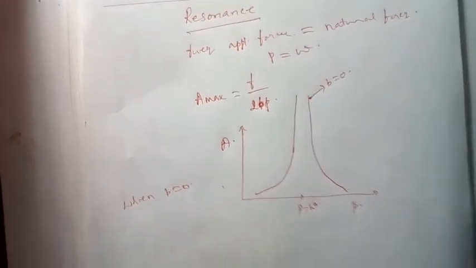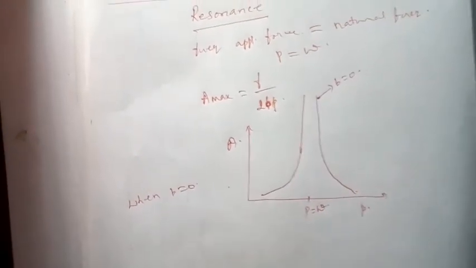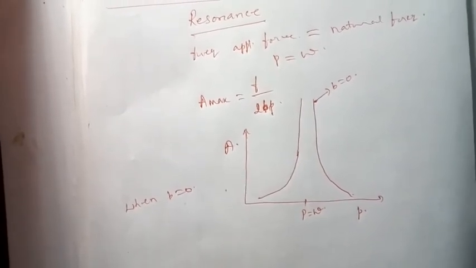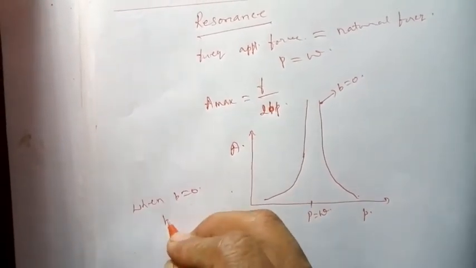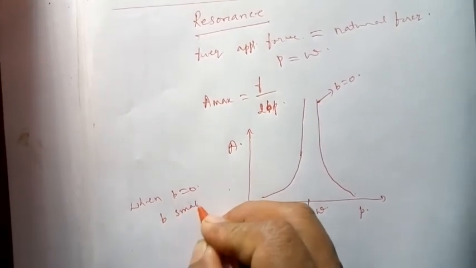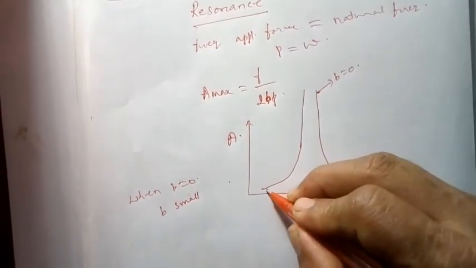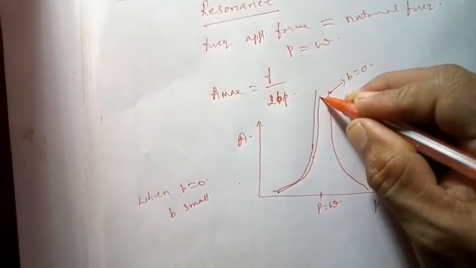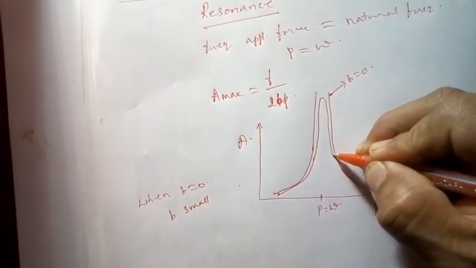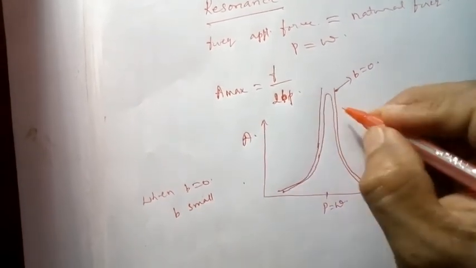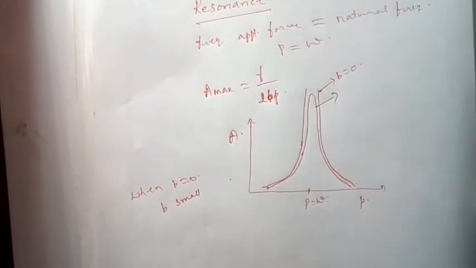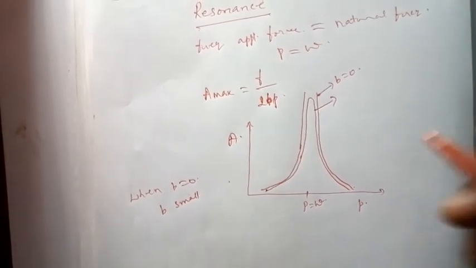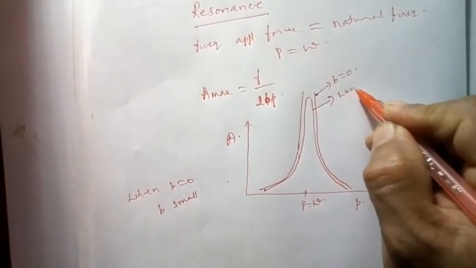But this never happens. There will always be a small amount of damping present, and frictional resistance will be there. So when b is small, and a small damping force is there, you will have a large amplitude at p, or simply say low damping.